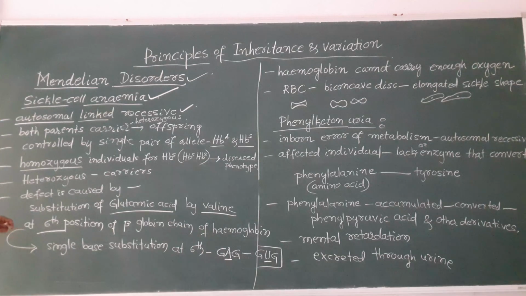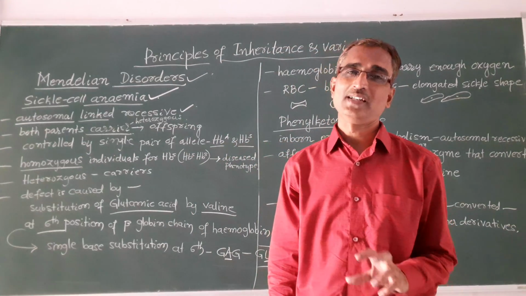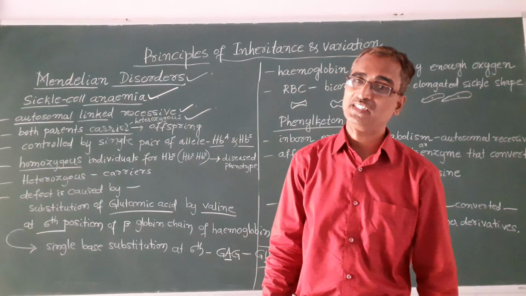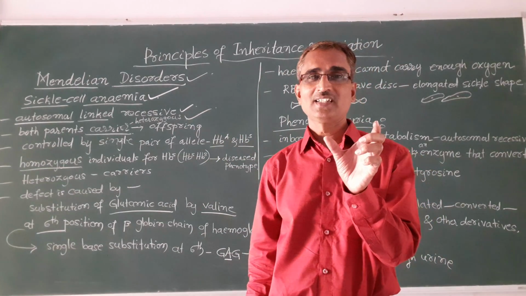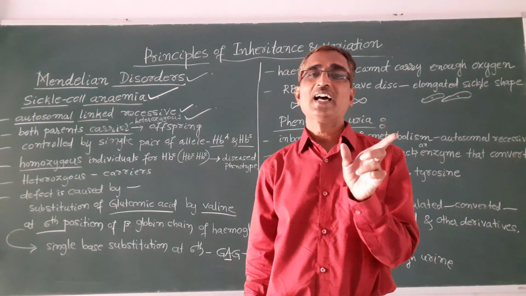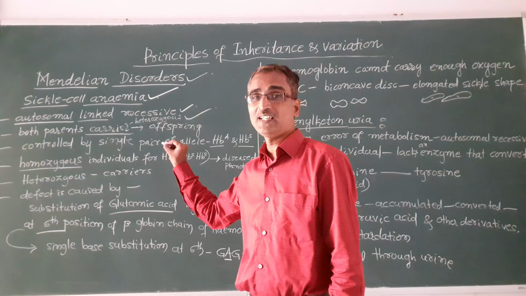Here both the parents are carriers. In sickle cell anemia, both the parents, the father and the mother, are carriers, that is, in a heterozygous condition.